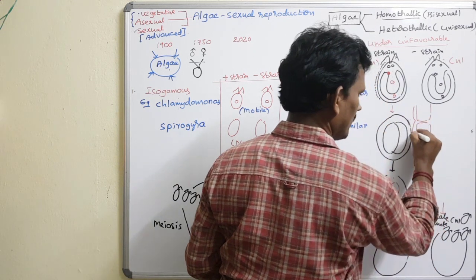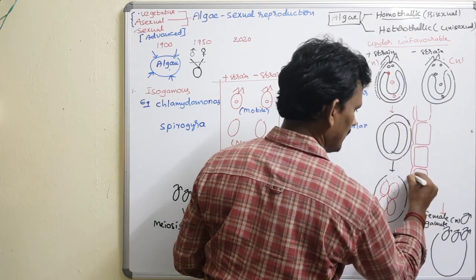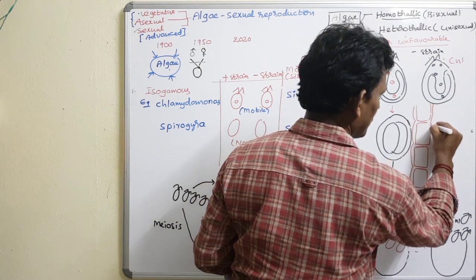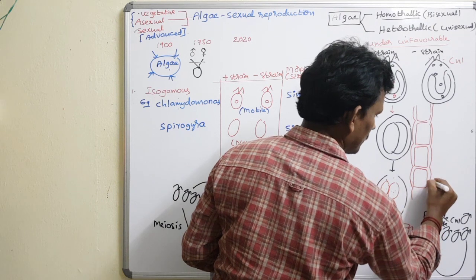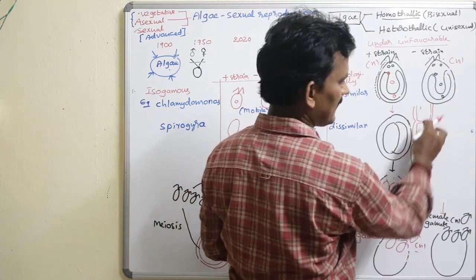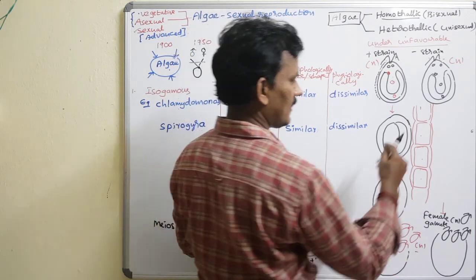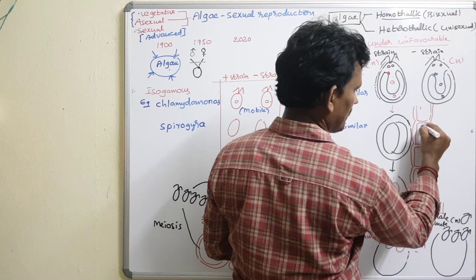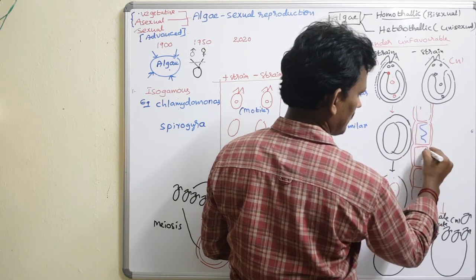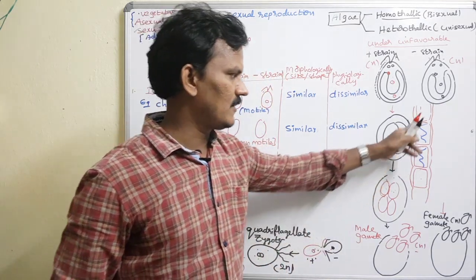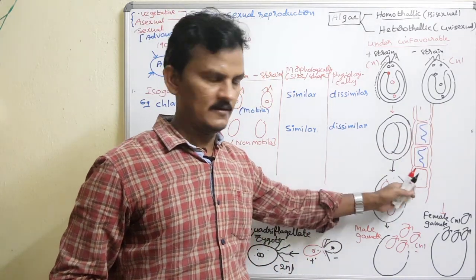Spirogyra is a multicellular filamentous form. You see, this is cell 1, cell 2, cell 3, cell 4. They are cylinder-like structures. The cell consists of a ribbon-shaped chloroplast, and also pyrenoids, nucleus and vacuole, everything will be present here.